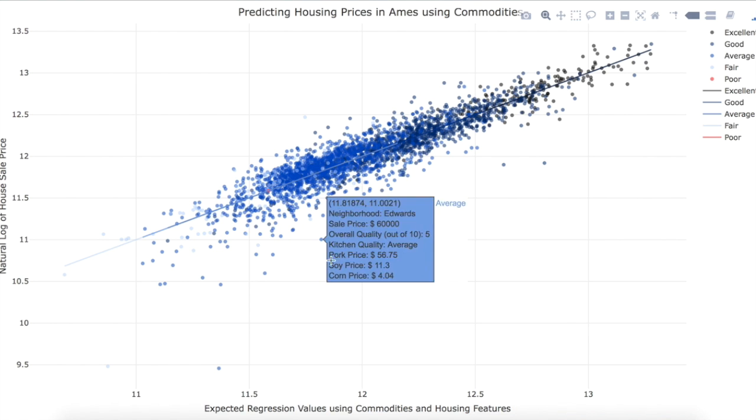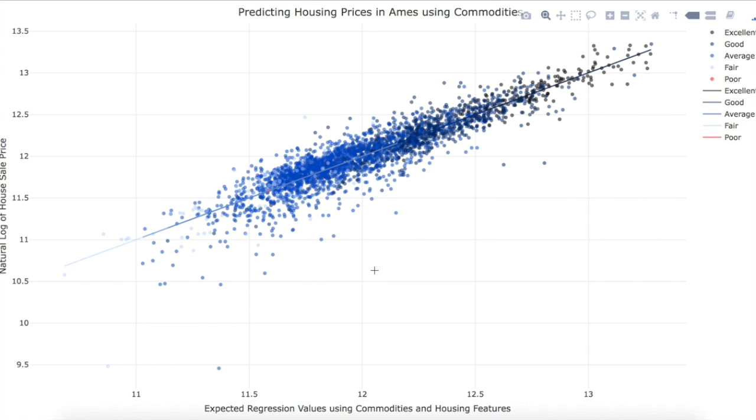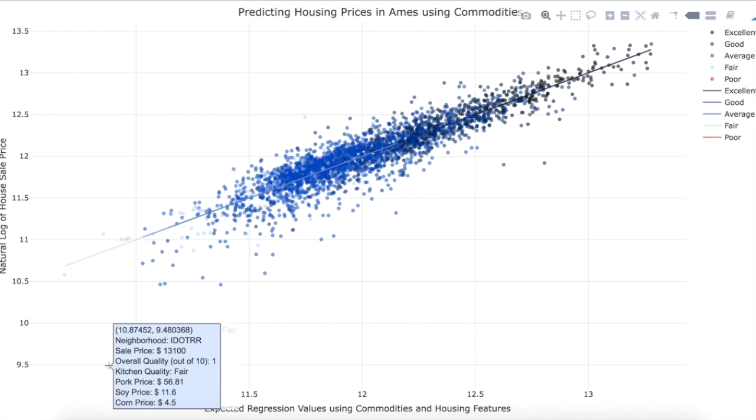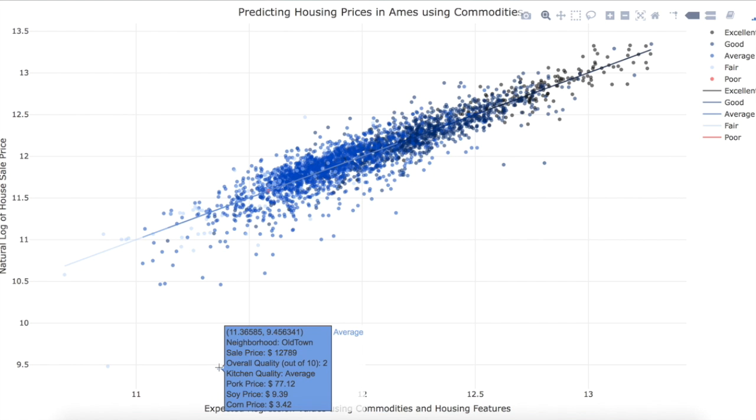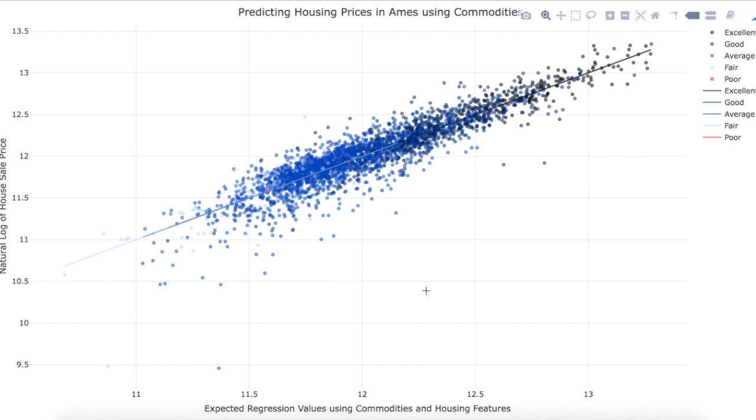Beyond this, the graph shows that our model, even with commodities included, predicts sales price quite well. There are only 2 apparent outliers, even after removing the initial 5, and both are rather abnormal sales. Both sold for around $13,000, which was well below both the predicted value and the average sales price for homes in their quality and size range. Except for these 2 homes, the graphic suggests that our model fits the data quite well and has a fairly high predictive power.